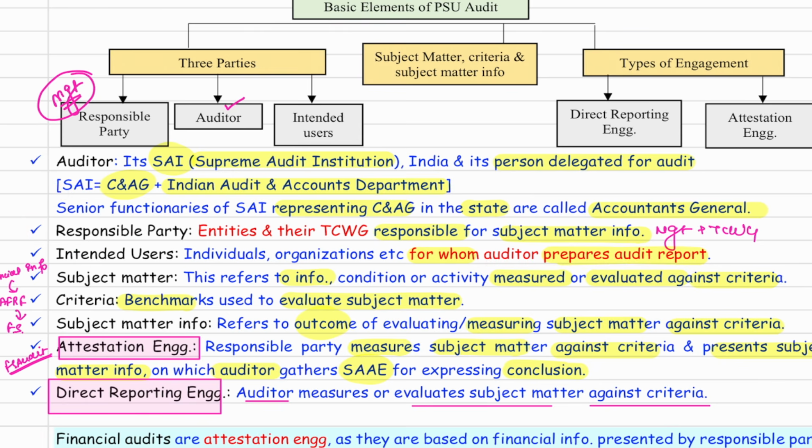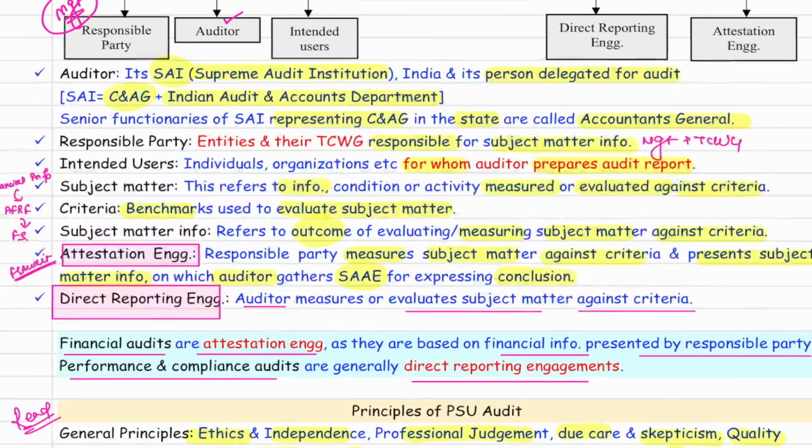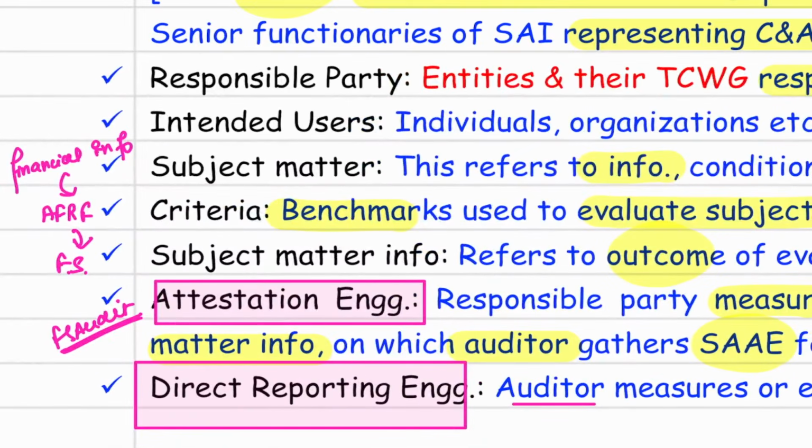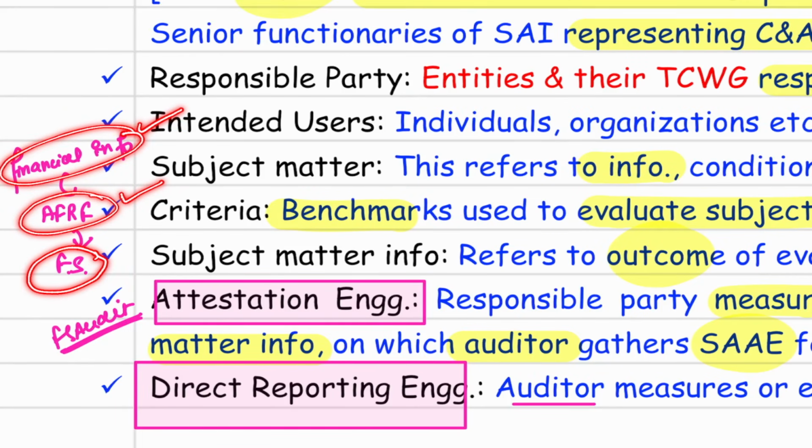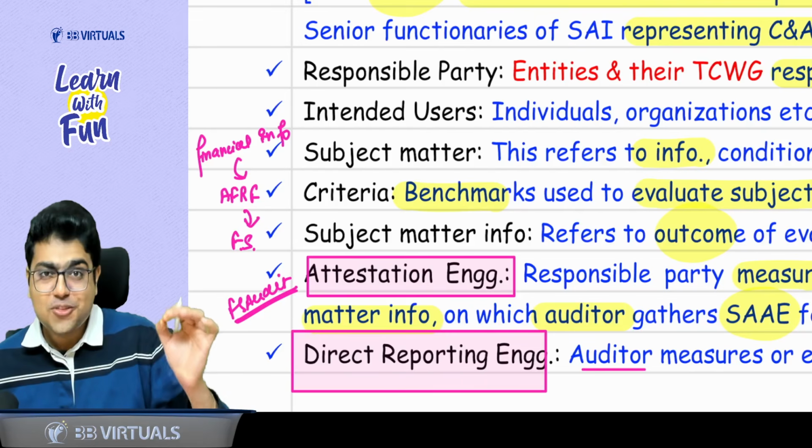Yes, sir. Now comes the next concept: subject matter, criteria, and subject matter information. Example of subject matter is financial information. Criteria, applicable FRF. When you prepare the financial information as per applicable FRF, what do you get? Financial statements. So you can say financial statement is subject matter information. Wow, sir, what a wonderful example.